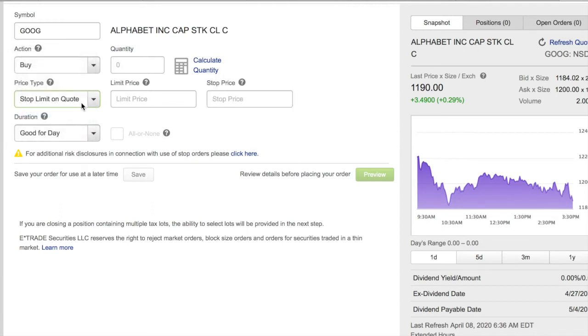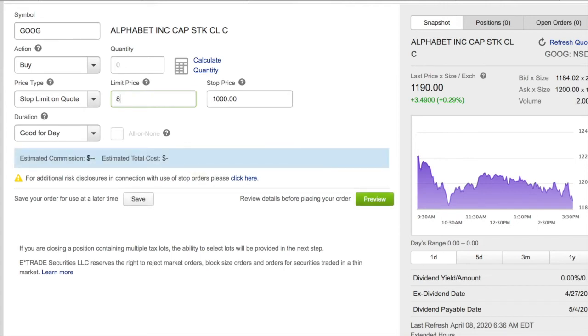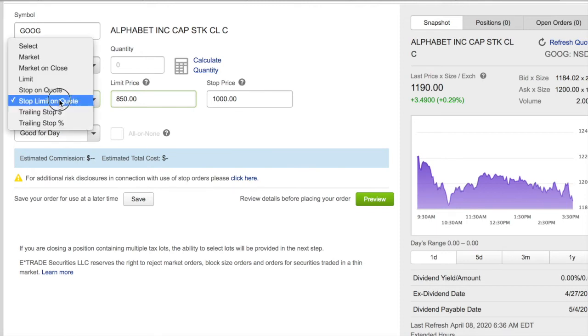Stop on limit. When Google hits $1,000, get me in at this particular price. So for prime example, the stop price is $1,000, right? When it hits $1,000, get me in at $850. So pretty much when this stock hits this particular price, get me in at this particular price. That's what stop limit on quote is.